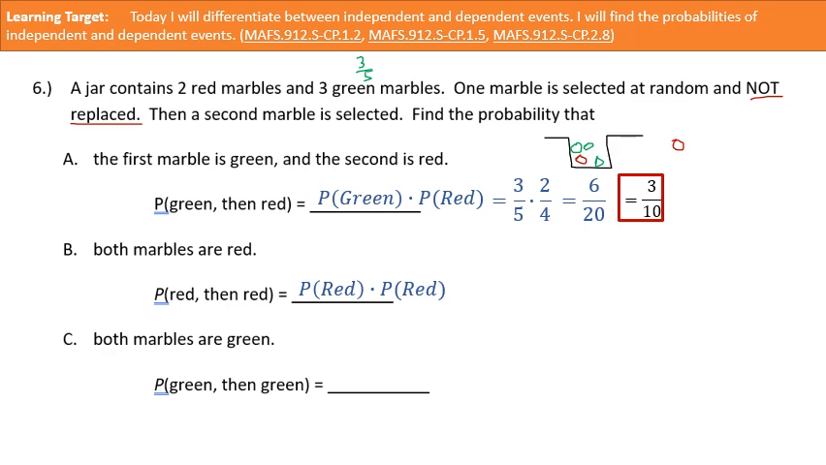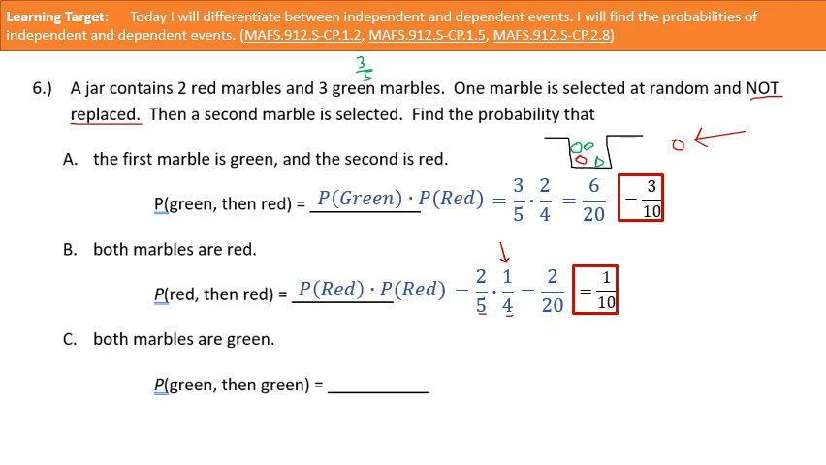All right, however, once I draw that first one, look at what happens. Now, how many total marbles are left? Only 4. And how many are red? Only 1. So the probability of the second selection, even though they're both red, our probability has changed. It's changed because we did not replace this first marble. This first marble is sitting out here outside of the jar. Okay, that affects our probability. We're still going to multiply straight across. We're going to get 2 over 20, which simplifies to 1 over 10.